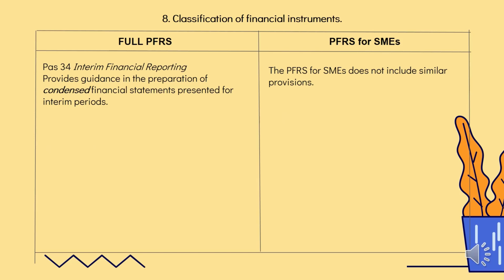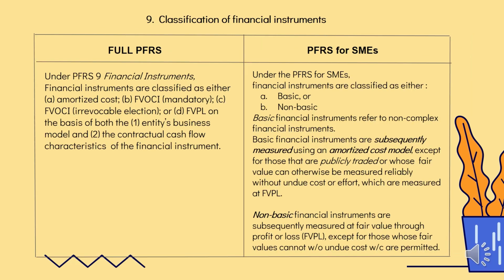Classification of financial instrument. Under PAS 34, pwede mag-prepare ng dalawa, full or complete financial statement o yung tinatawag na condensed financial statement. Pag sinabi mong condensed, yung mga importante ang kailangan makita dun. Interim financial reporting provides guidance in the preparation of condensed financial statements. May guidance ka kapag condensed financial statement ang gagawin mo at hindi complete set ng financial statement. But under PFRS for SME, walang ganong provision kasi simple na lang ang financial statement mo kung ikaw ay SME lang.